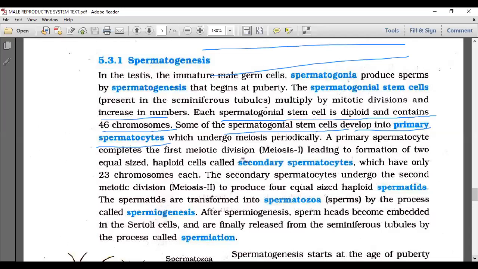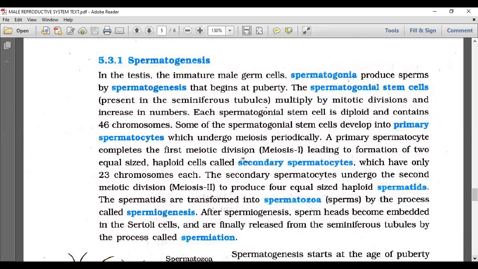Here, just a simple area. We said seminiferous tubules are lined with germinal epithelium. The germinal epithelium contains spermatogonial stem cells. They divide mitotically and form many cells. So ultimately we require this line: some of the spermatogonial stem cells develop into primary spermatocytes.